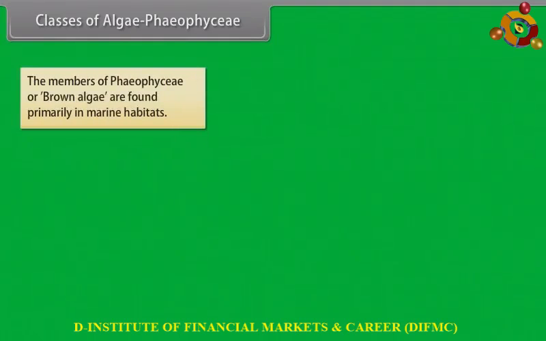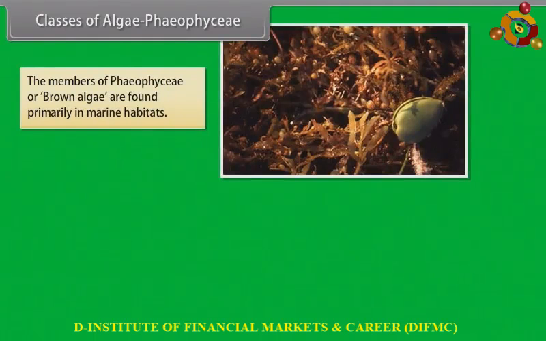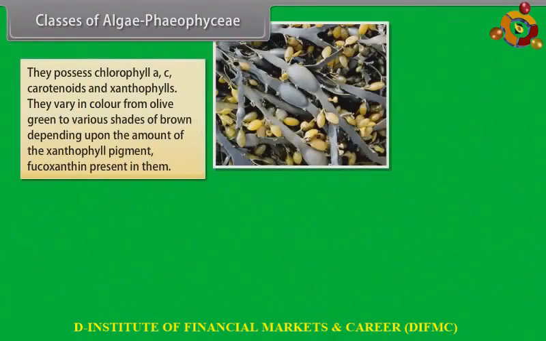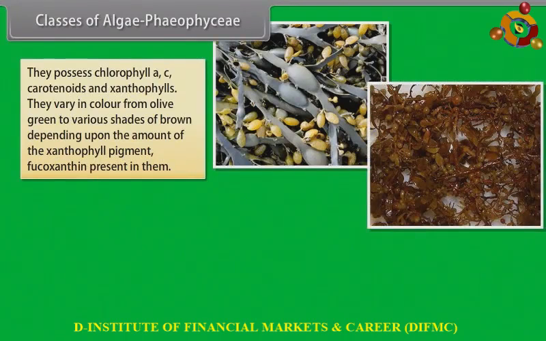Phaeophyceae. The members of Phaeophyceae, or brown algae, are found primarily in marine habitats. They show great variation in size and form. They range from simple branched, filamentous forms, for example, Ectocarpus, to profusely branched forms, for example, kelps, which may reach a height of 100 meters. They possess chlorophyll A, C, carotenoids, and xanthophylls. They vary in color from olive green to various shades of brown depending upon the amount of the xanthophyll pigment, fucoxanthin, present in them.